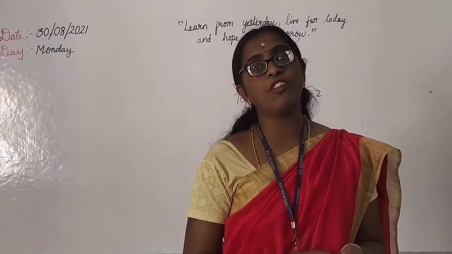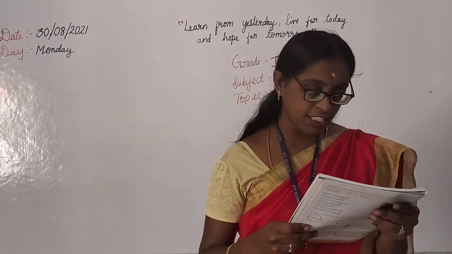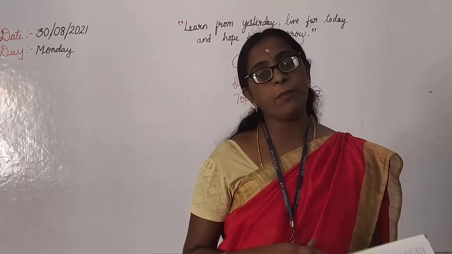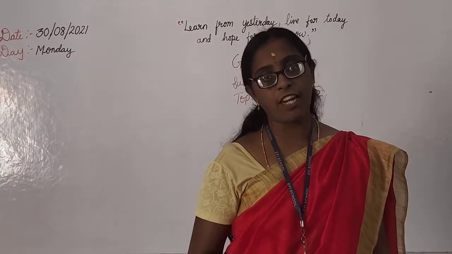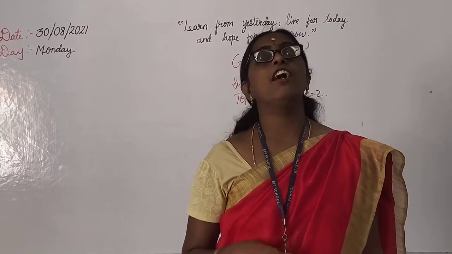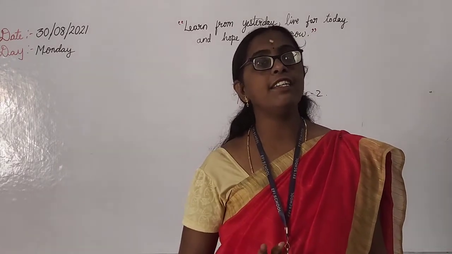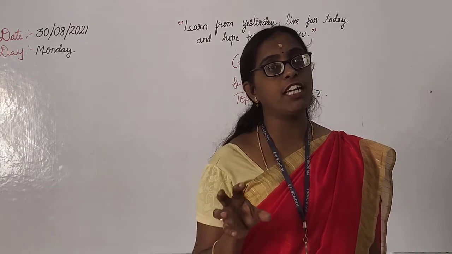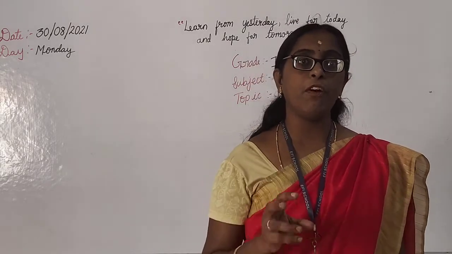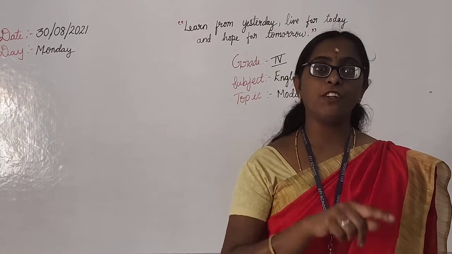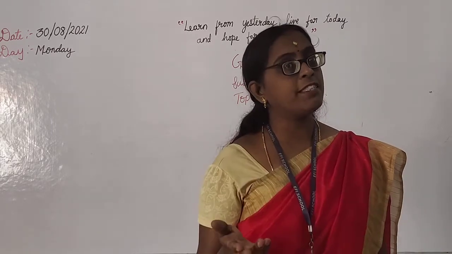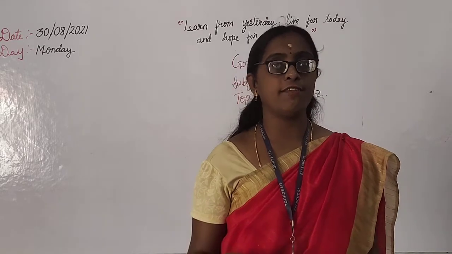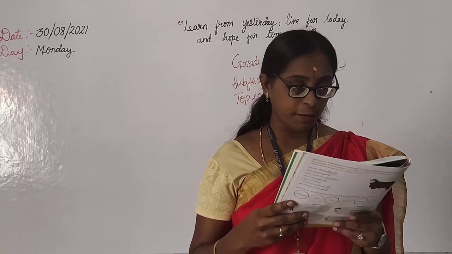Then collective nouns also we learned. What are collective nouns? Collective nouns are the words that refer to a group of people, things or animals. When we give a special name to a group, that name is called a collective noun.